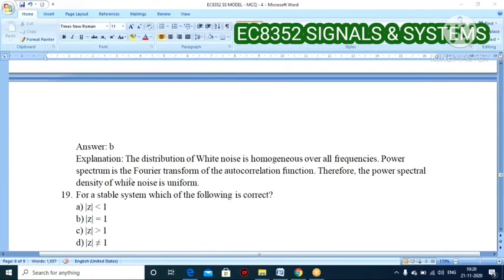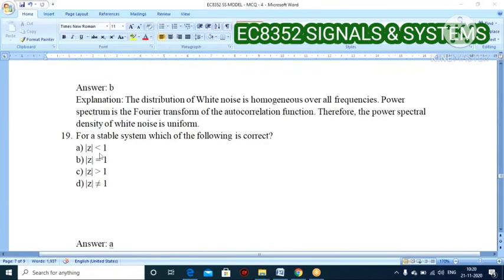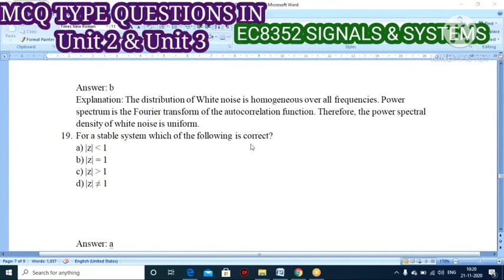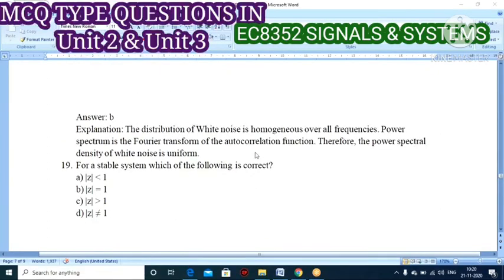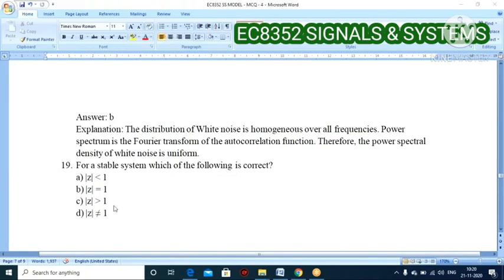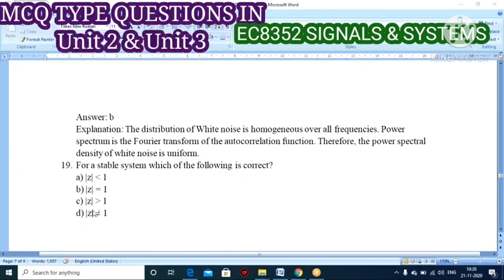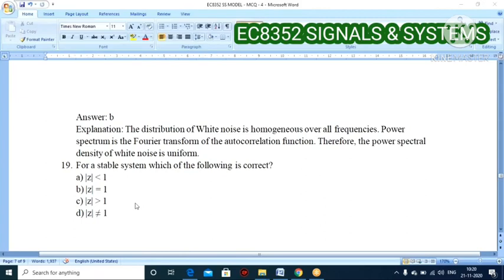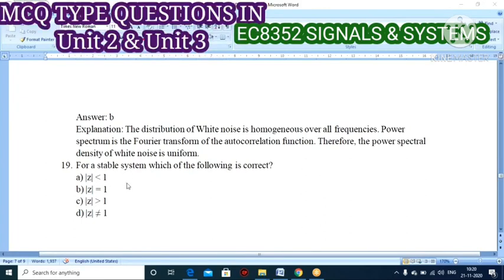So uniform is the correct one. Next question: for a stable system, which of the following is correct? Is it modulus of z less than 1, modulus of z equal to 1, modulus of z greater than 1, or modulus of z not equal to 1? A stable system is bounded input, bounded output, so within the limit, right? So less than 1 will be the correct one.